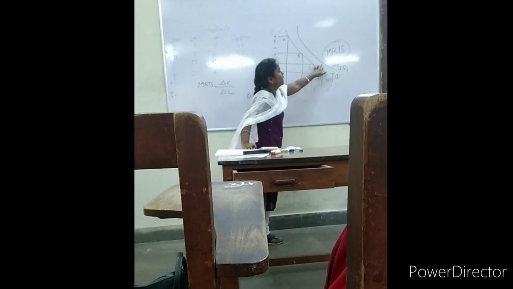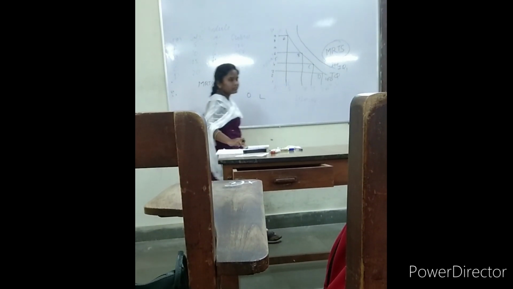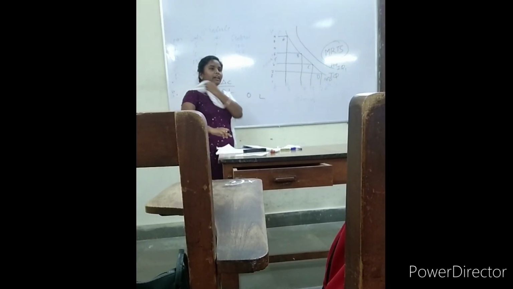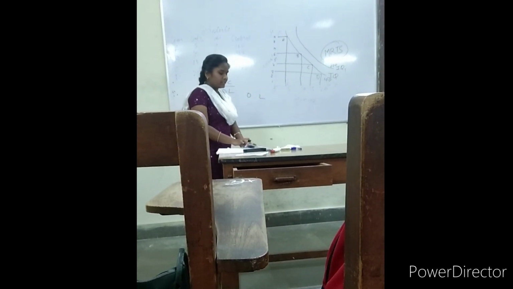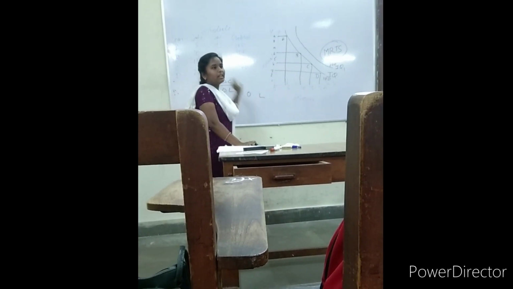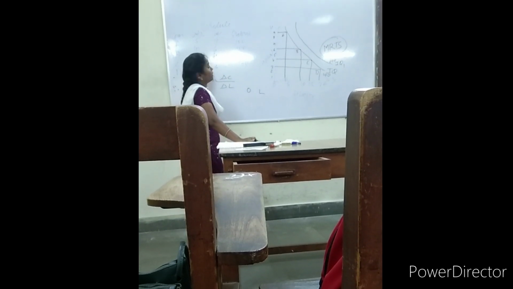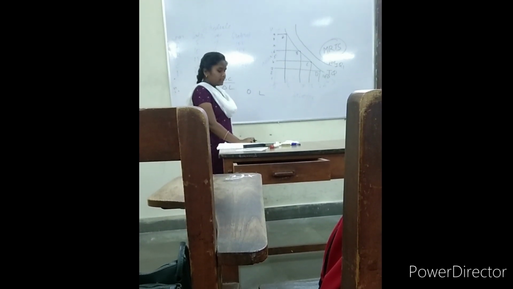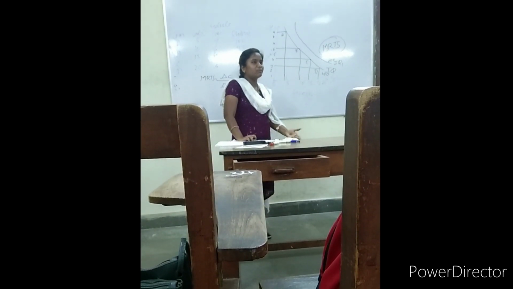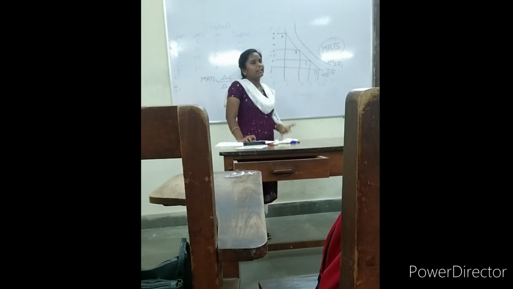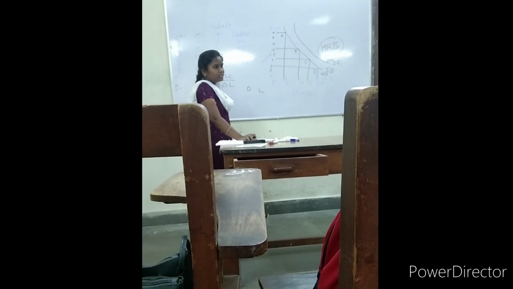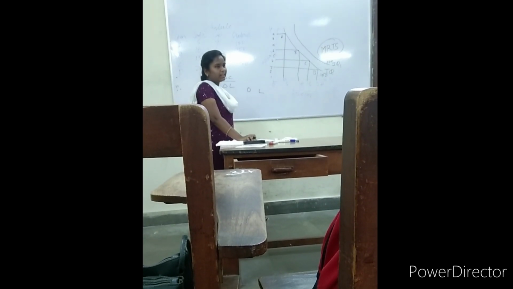Next, the higher the curve, the higher the level of production. Next, as we see in economics, every law or theory will have some assumptions, right? Our isoquant curve will also have some assumptions. We assume that there are only two inputs, labor and capital. Next, labor and capital are divisible. Next, the producer must be rational. The producer will try to maximize his profits, whatever efficient combination of inputs he is taking.